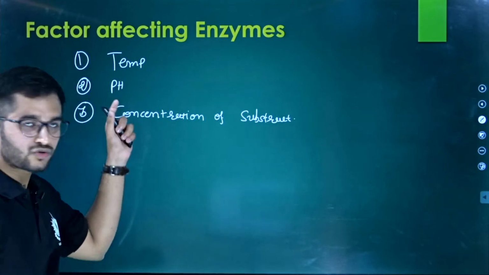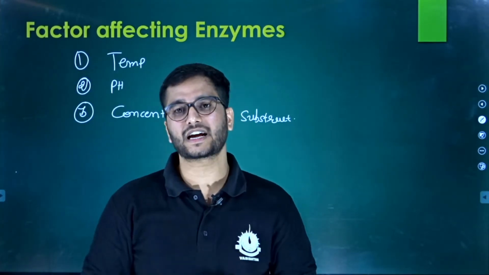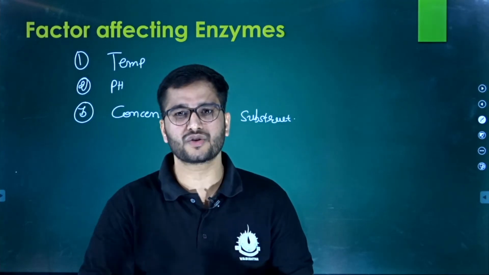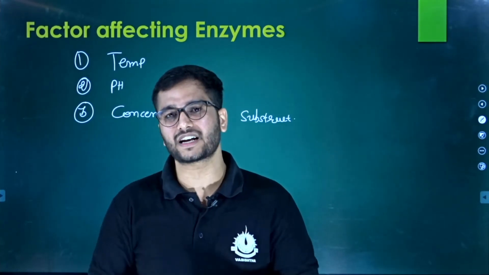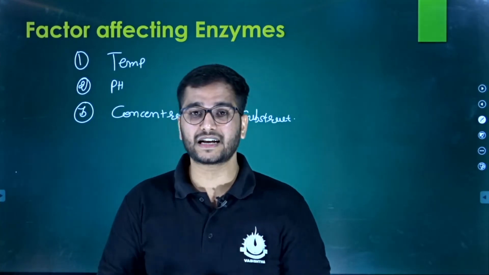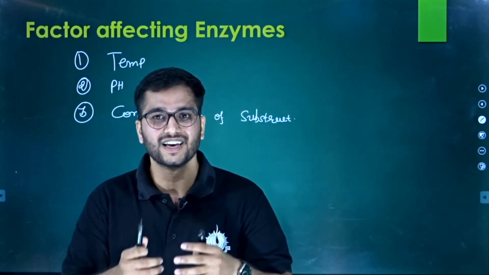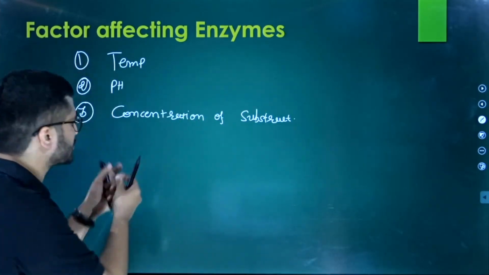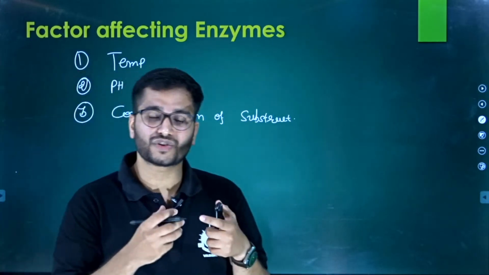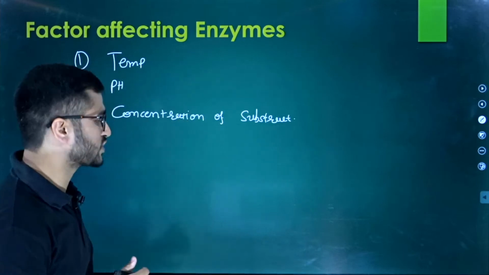Okay, so we have to learn about the temperature, what enzymes do, how enzymatic activity fluctuates due to the change of temperature, and how enzymatic activity will speed up or decline with the change in pH, as well as the next and last topic, which is the concentration of a substrate, right? So let us first move on to the temperature.